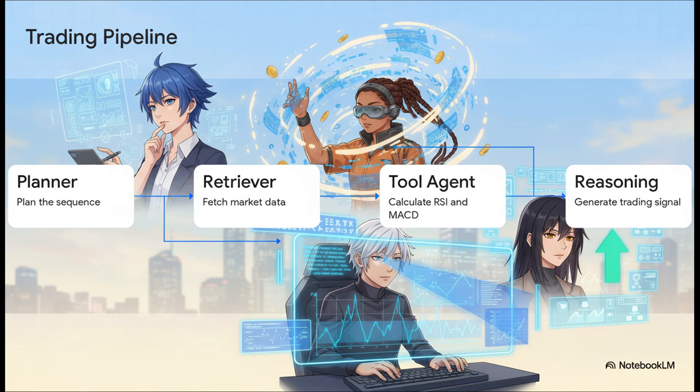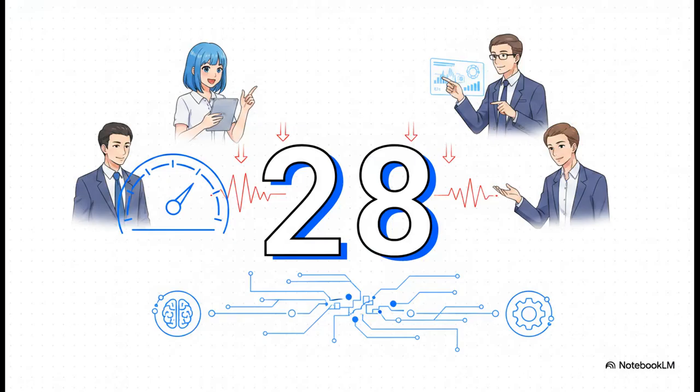Immediately, the team springs into action. Look at this crazy chain of events. Step 1, the planner maps out exactly what needs to be done. Step 2, the retriever fetches the current market price and the general trend. But right here is the magic. Step 3, the tool agent is deployed. It doesn't guess, it actively writes a script to calculate the live relative strength index, the RSI, and the MACD indicators right in that exact moment. Finally, in Step 4, the reasoning agent takes all those hard numbers to actually analyze the signal. And boom, the tool agent returns a concrete number, RSI 28.